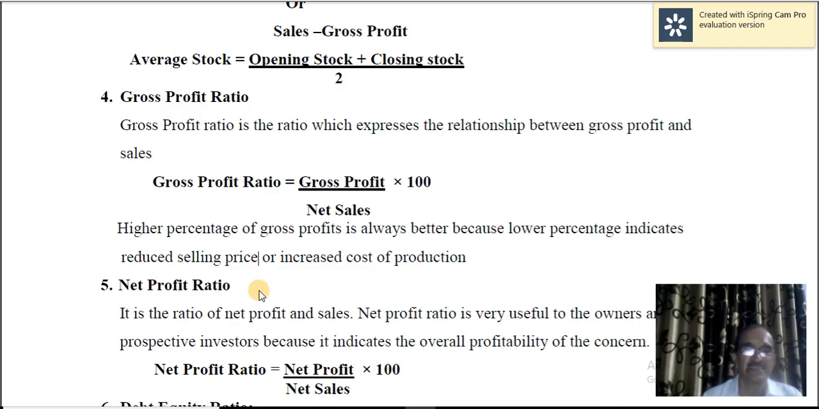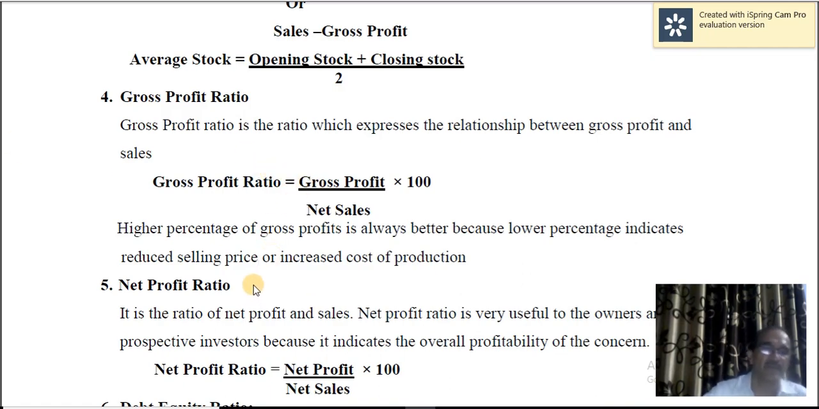If there is a decrease in the profit, it means either there is a reduction in selling price because of competition and other factors, or there is increased cost of production, maybe because of an increase in the cost of inputs, for example, raw material costs have gone up, or inefficient cost of operation of the concern.